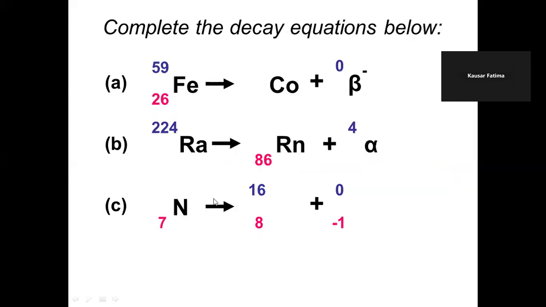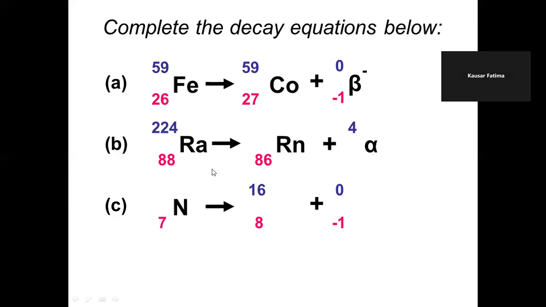Here are some equations to be completed. So here the result is the parent is iron and the daughter is cobalt. What happens as a result of this beta decay? Since in beta decay there is no change in nucleon number, but cobalt will become this, it will have one more proton, that is, the atomic number is increased by 1.